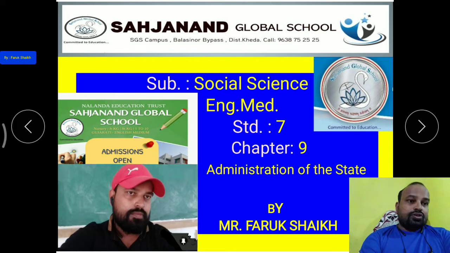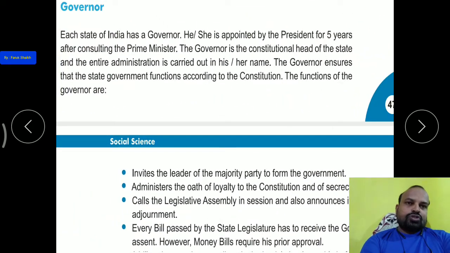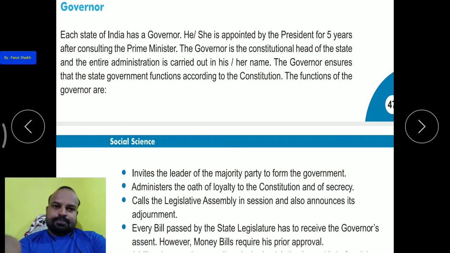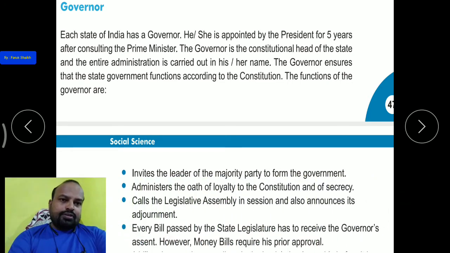Okay, you have to remember this information; it is also very good for general knowledge. You have to memorize and know all the political leaders and administrative heads of the country and the state. Okay, let us start our chapter. So, governor. Governor is the constitutional head of the state, and our Gujarat state governor is Acharya Devvrat at present.